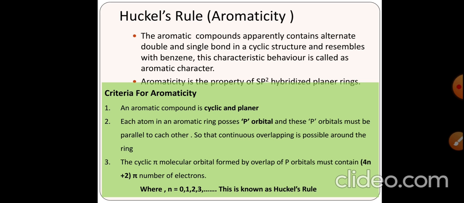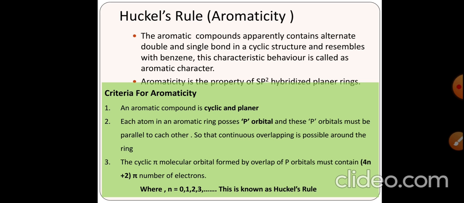Now Huckel's rule of aromaticity. Earlier, benzene and its derivatives having large resonance energies were called aromatic compounds because of their extra stability. But it was later found that the extra stability observed due to resonance is not the sole criterion to measure the aromaticity of a compound.